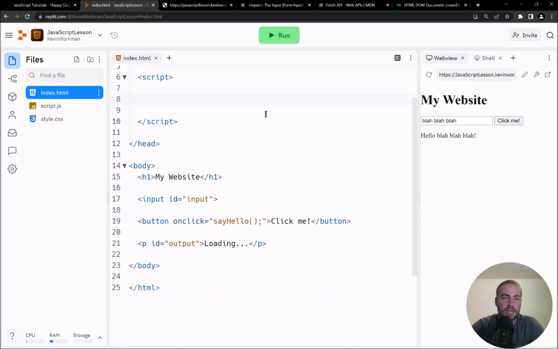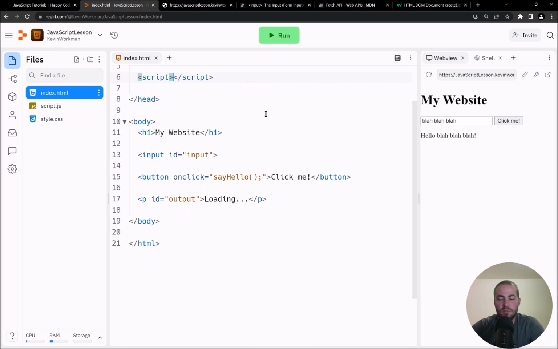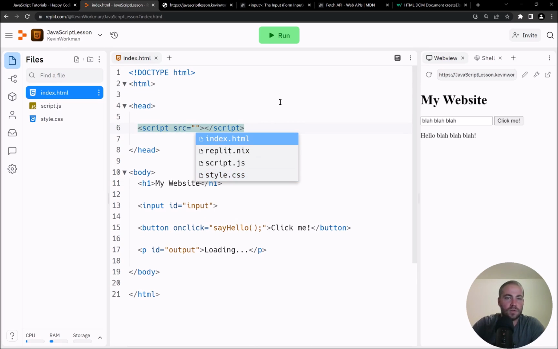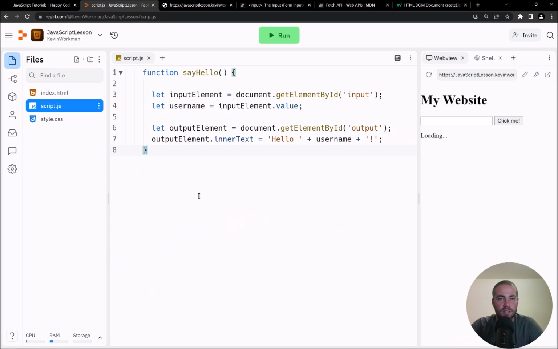Well, I'm going to cut it, and I'm going to keep my script tag around, but instead of containing any JavaScript itself, I am going to add an attribute. So I'm going to say script src equals, and then in quotation marks, I'm going to use the name of a JavaScript file, and not coincidentally, Replit gives you one by default. So I'm going to say script.js here. And then over in my script.js file, that's where I'll write my JavaScript. That's gross. Does auto format?